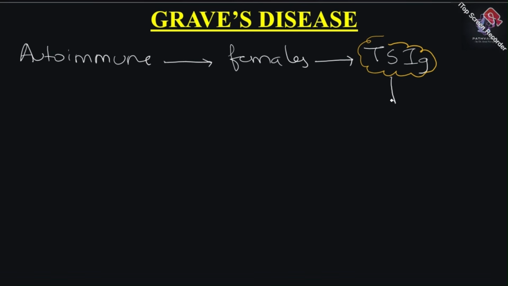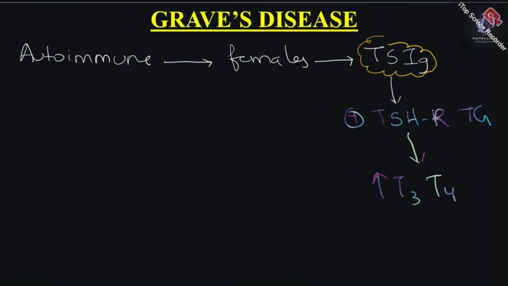This thyroid stimulating immunoglobulin will go and stimulate the TSH receptors present on the thyroid gland. Because it stimulates the TSH receptors, it will increase your T3 and T4 levels. So this is the normal overview of Graves' disease.